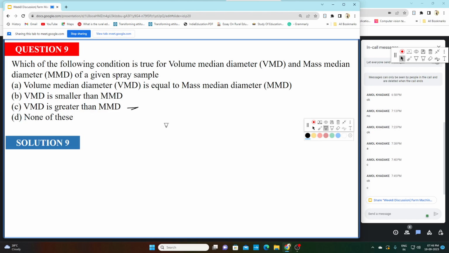Okay, any other guesses? No. So no, Amol, A is the correct answer. That is, volume median diameter (VMD) is equal to mass median diameter, because your spray droplet will have equal density. So as your spray droplet has equal density, what is mass?